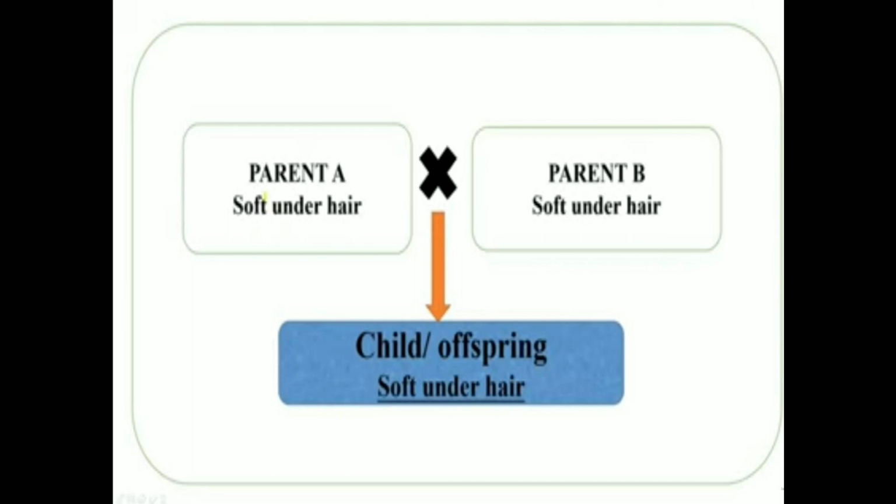This is called selective breeding. We are specially selecting parents for obtaining some special characters in their offspring.